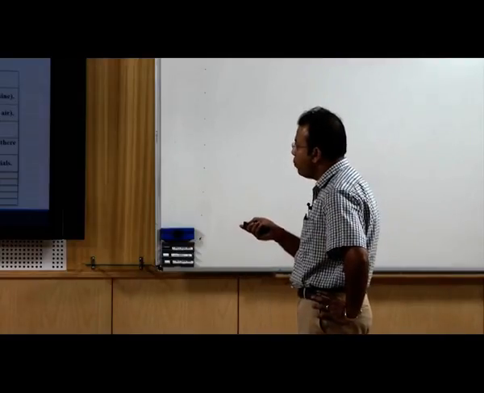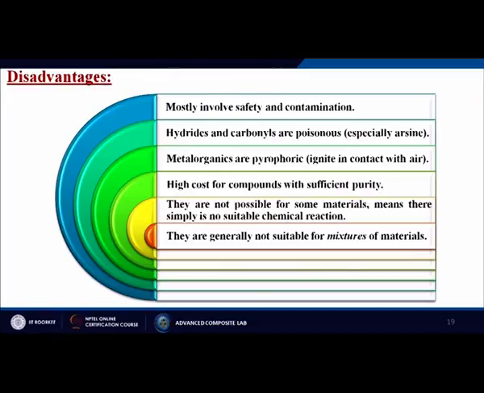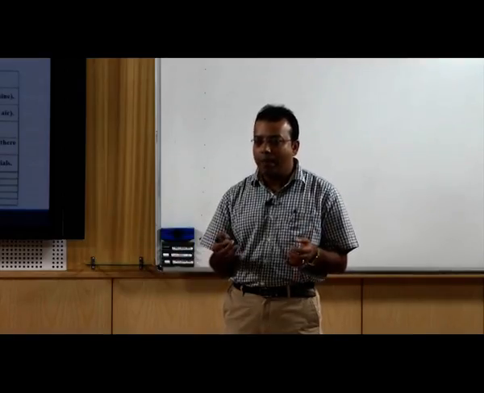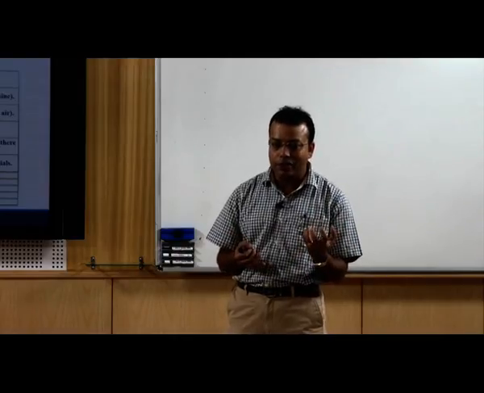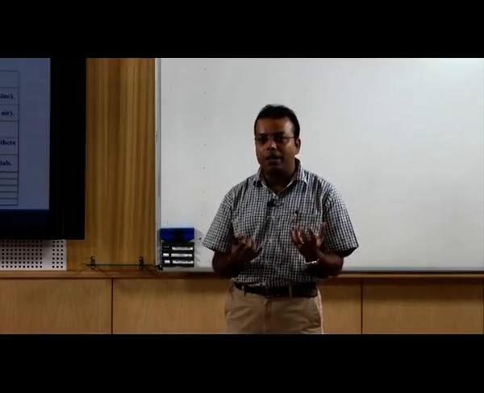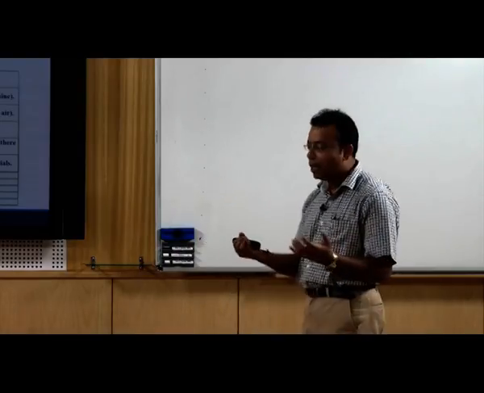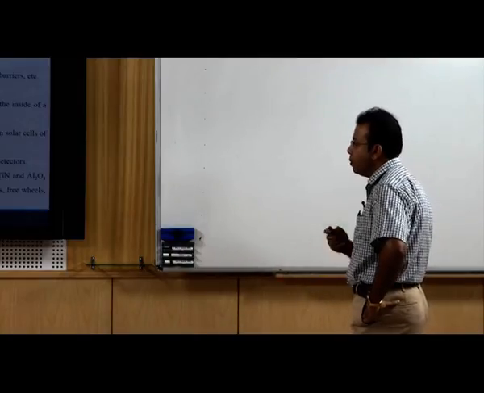They are not possible for some materials, meaning there are simply no suitable chemical reactions. If the reactive gases do not directly react with your materials, it cannot do any kind of coating over there. They are generally not suitable for mixtures of materials. Sometimes we face certain problems for particular composites, where maybe one material reacts with the reactive gases, and another material does not react with those reactive gases. So, that is one kind of disadvantage of the CVD process.